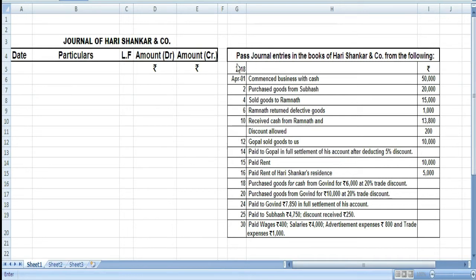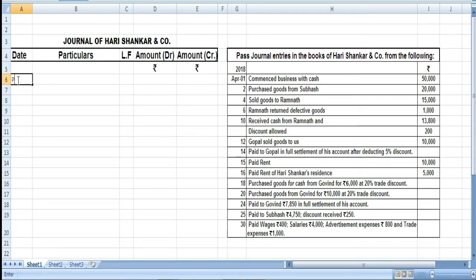So today we are going to do question number 4, pass journal entries in the book of Hari Shankar and Company from the following. In my book it is 2018, so I have written 2018. Here are the dates for the transactions, and here are the various transactions that happened on these dates, and these are the amounts for each transaction. I have already made the format: Journal of Hari Shankar and Company, date, particulars, LF, amount debit rupees, amount credit rupees. So let us begin with our question.